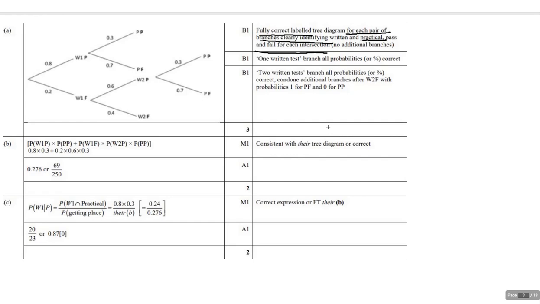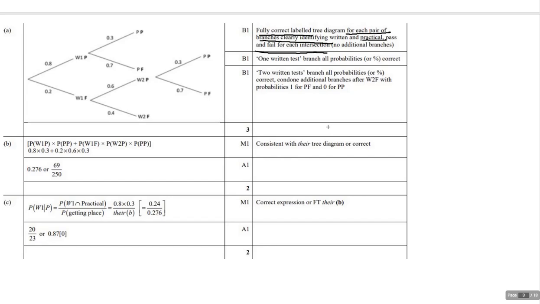And then one written test branch with all the probabilities or percents are correct. Now, you notice you could get points for using the percents, but you need to use the decimals because that's what we're going to do in our math with it anyway. So if you just get the branches all laid out, that gives you 1 point.